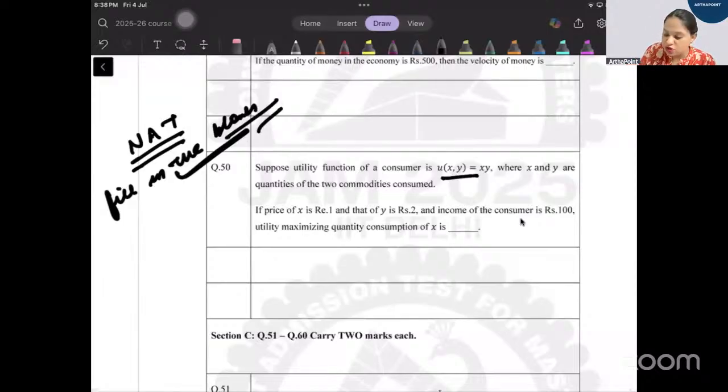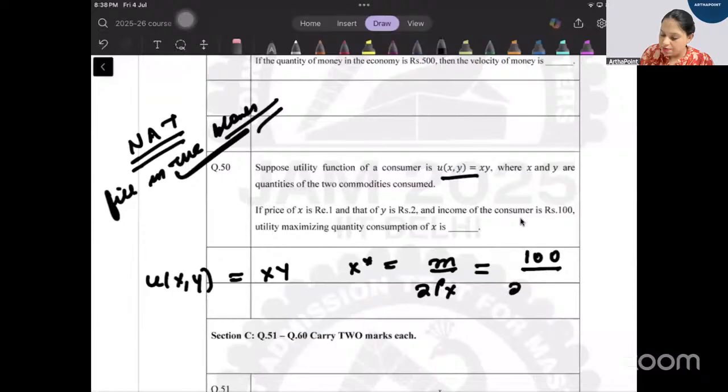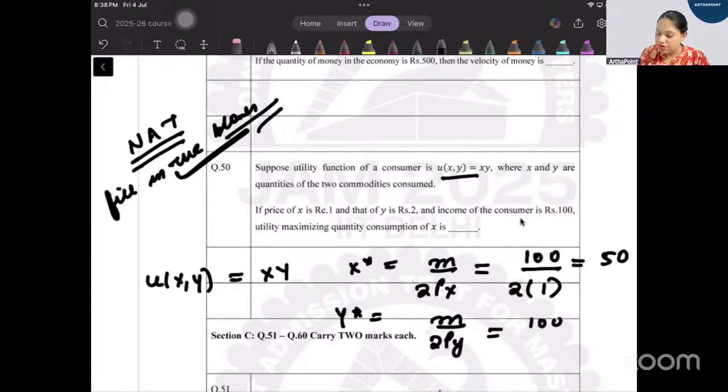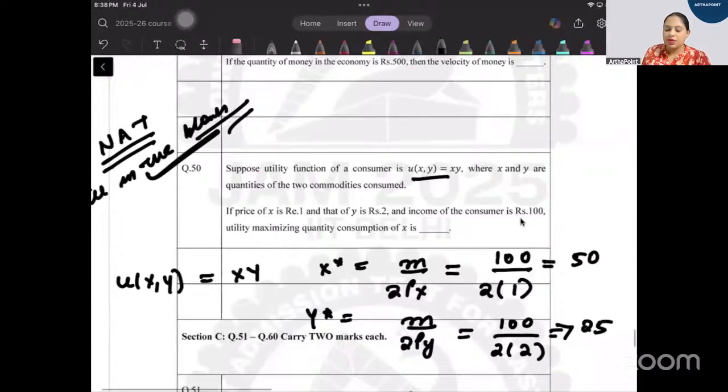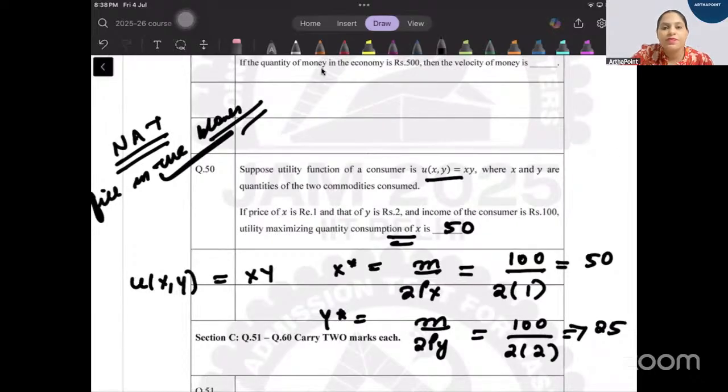So this is a utility function, x into y. So what will be x? M by 2px. M is 100, Px is 1. So 50. What will be y? M by 2py. M is 100, Py is 2. So 25. It is asking you x. Directly 50. That's it. 50 is the answer to this question. It has only asked for x.